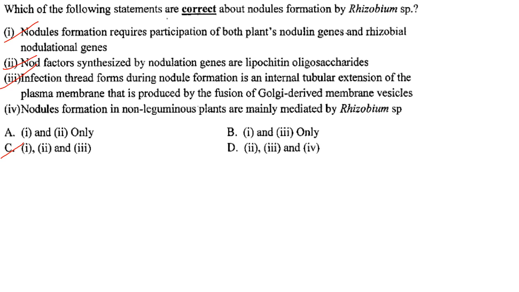So that is also correct. And the infection thread forms during nodule formation as an internal tubular extension of the plasma membrane that is produced by the fusion of Golgi-derived membrane vesicles. That is also correct.